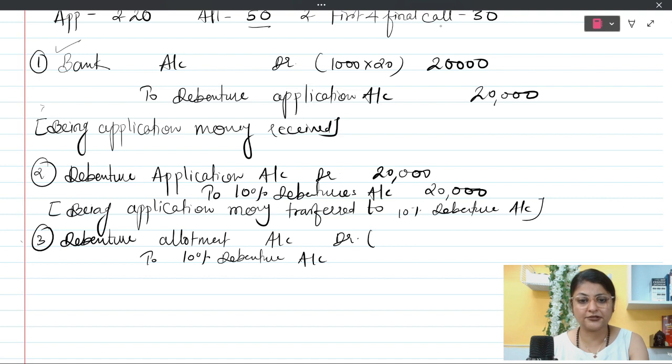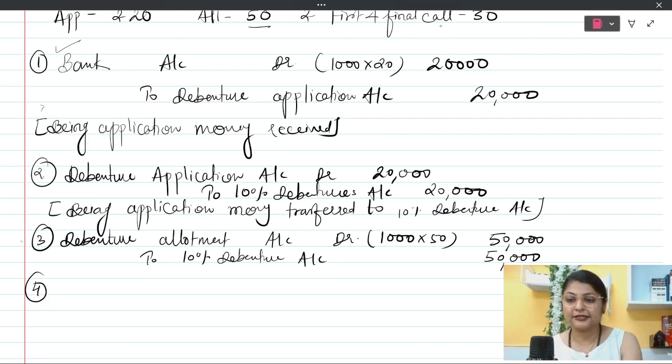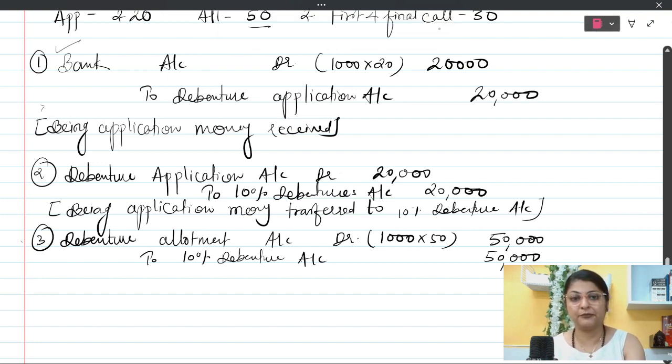The amount is going to be 1000 multiplied by 50 rupees, so this is 50,000 rupees. You are asking each debenture holder to pay 50 rupees along with allotment, and afterwards the debenture holders are going to pay this amount. The narration is: being debenture allotment money due.